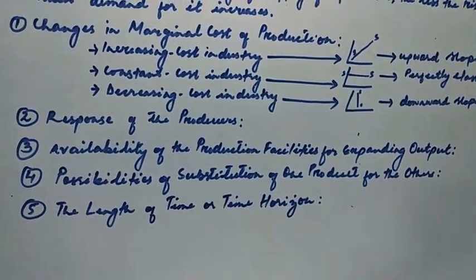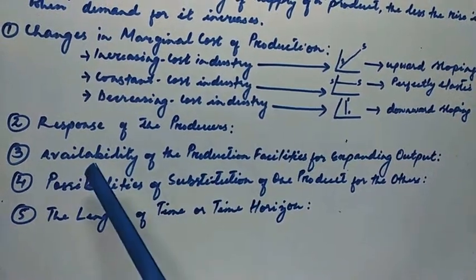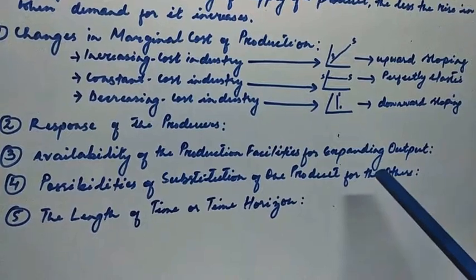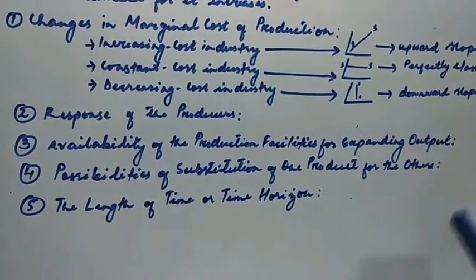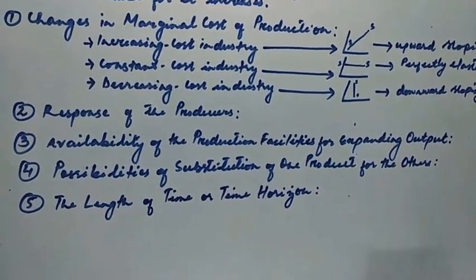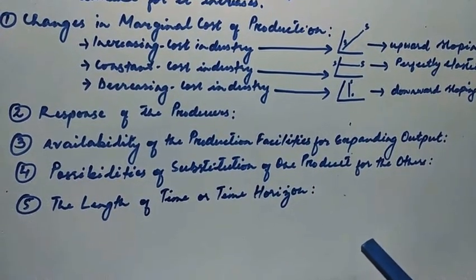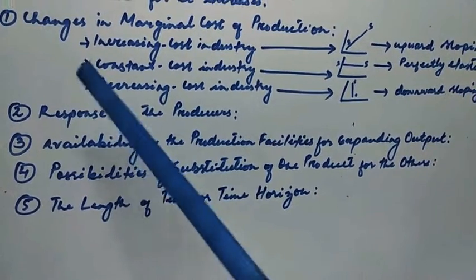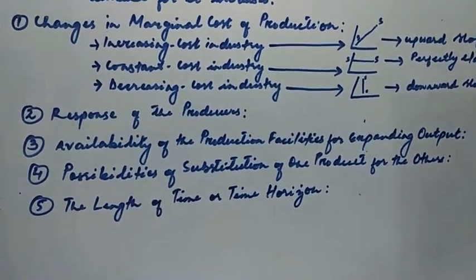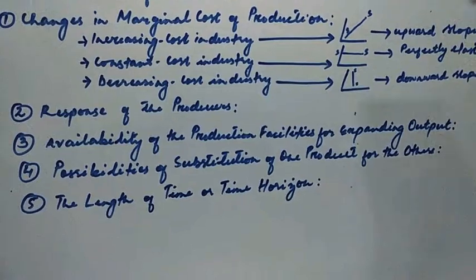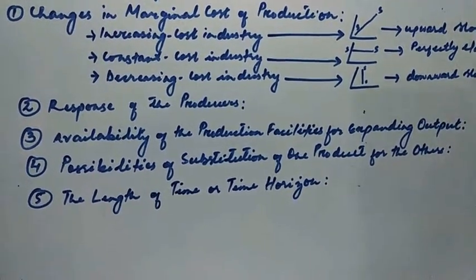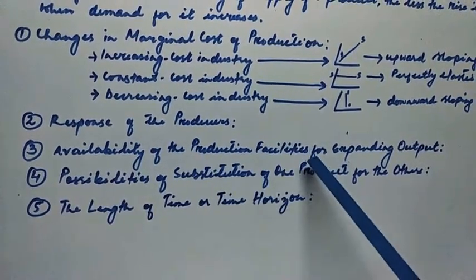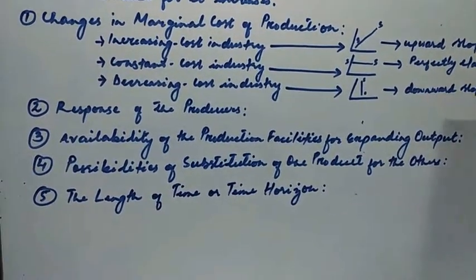So the supply also depends upon the availability of production facilities or inputs, resources for expanding the output. It is not necessary that when the price rises, the firm or production will increase. It will also depend on the availability of the production facilities, infrastructure, resources, inputs, raw materials, etc. That is what it means by availability of production facilities for expanding output.